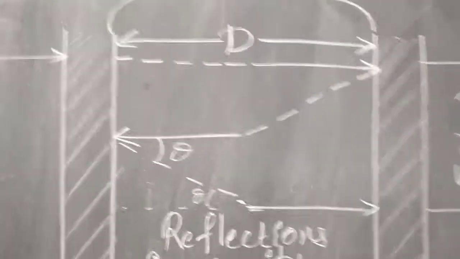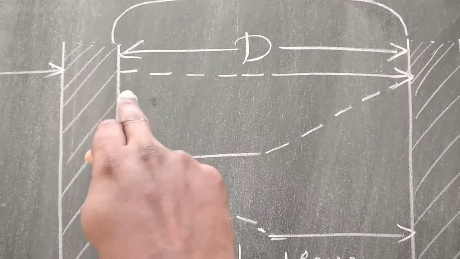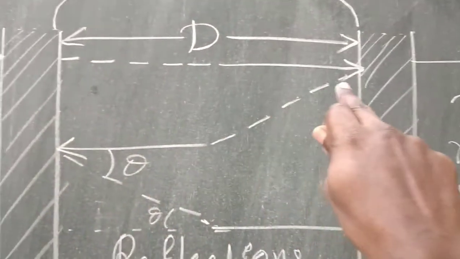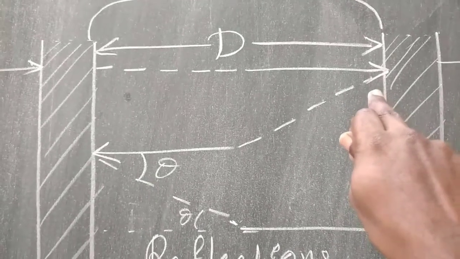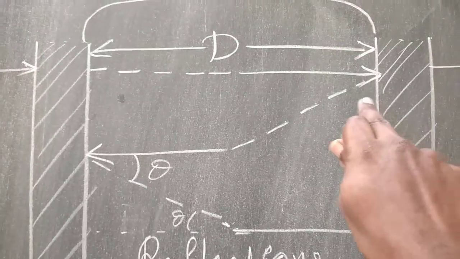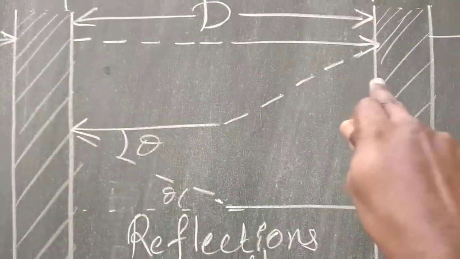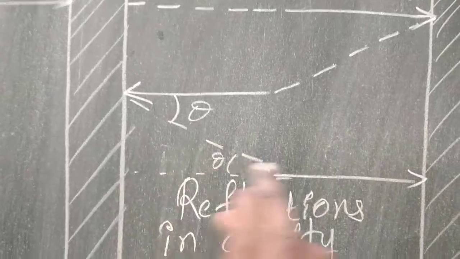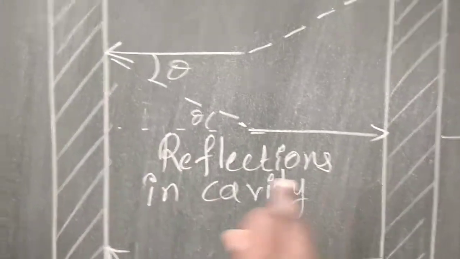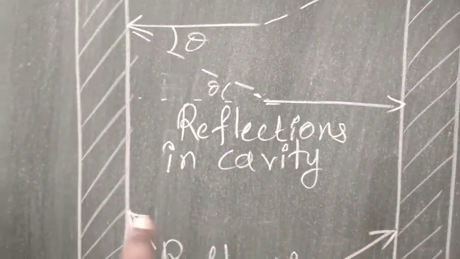Now, what is the total distance traveled by the optical beam inside the cavity, from here to here, reflecting back and traveling back inside the cavity?